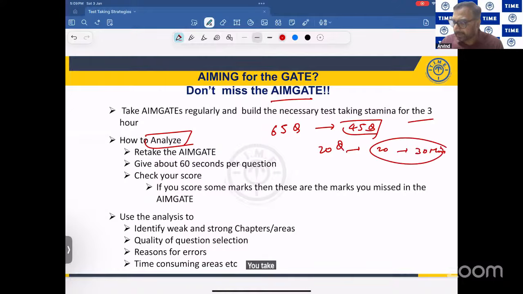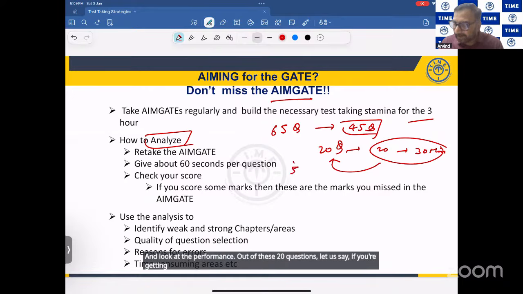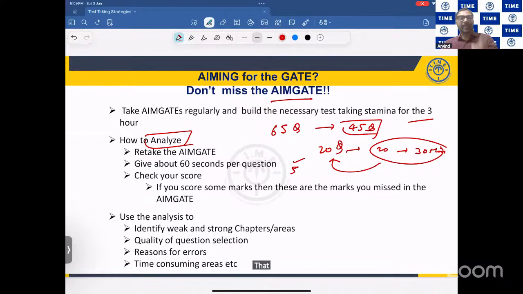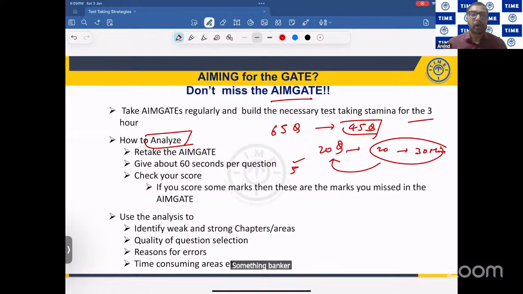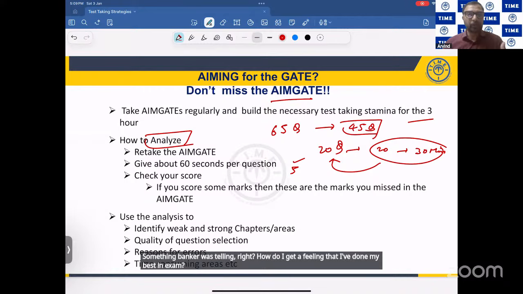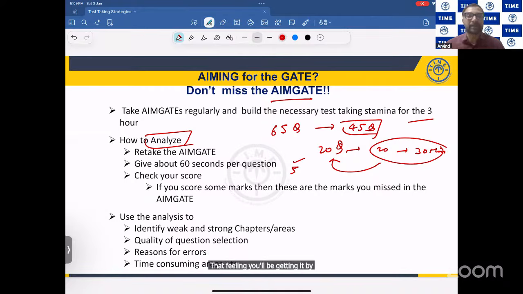You take these 20 questions as an exam and look at the performance. Out of these 20 questions, let us say you get 5 correct. That means these are the 5 questions which are easy in the examination and you have missed out. Sometime back I was telling, right? How do I get a feeling that I've done my best in the exam? That feeling you will get by doing this kind of practice.